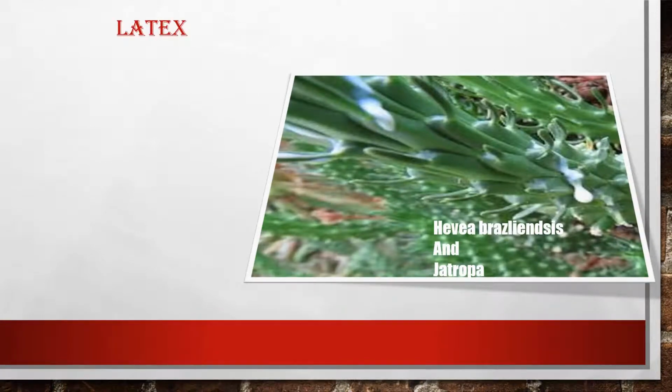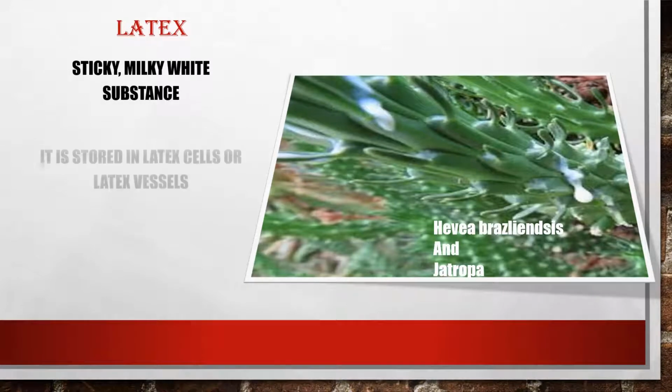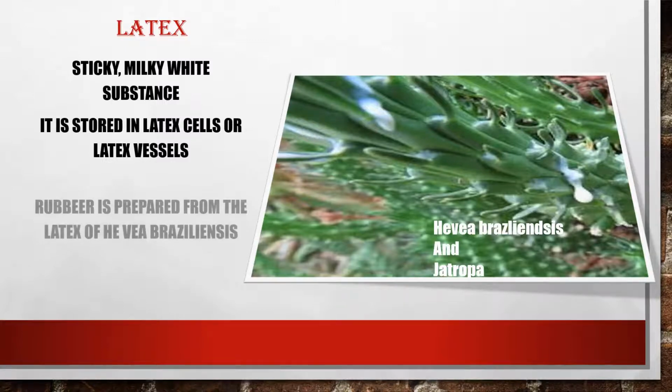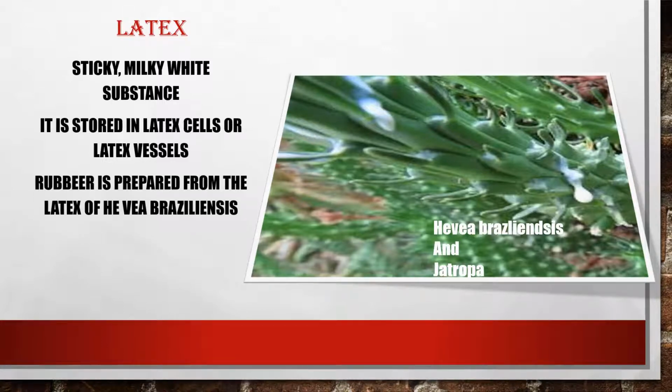Next is the latex. The latex is seen in Hevea brasiliensis and Jatropha. Latex is a sticky, milky white substance. It is stored in the latex cells or latex vessels, and the rubber is prepared from the latex of Hevea brasiliensis.